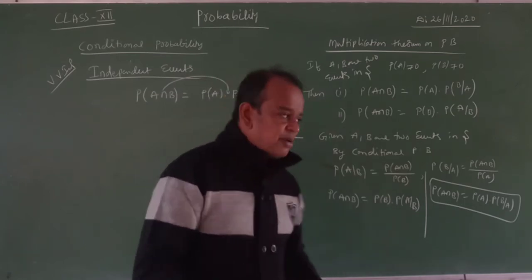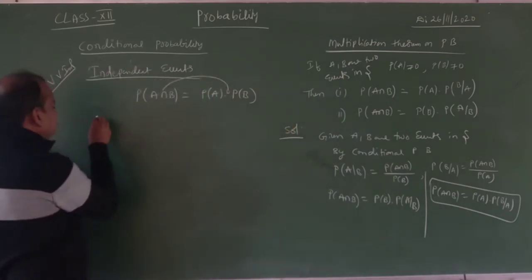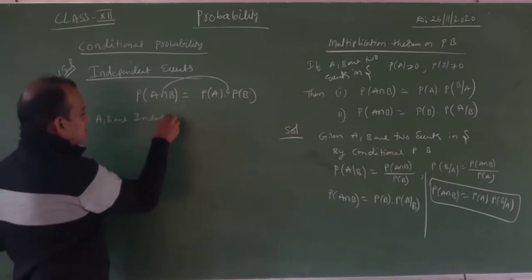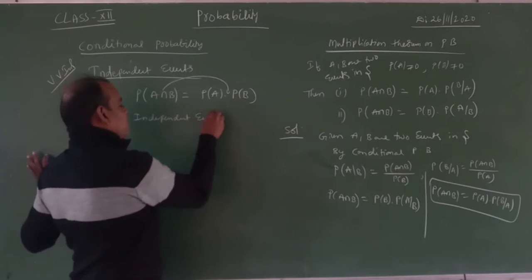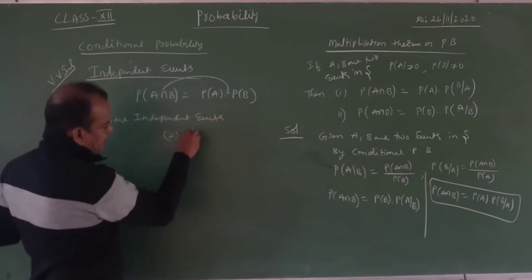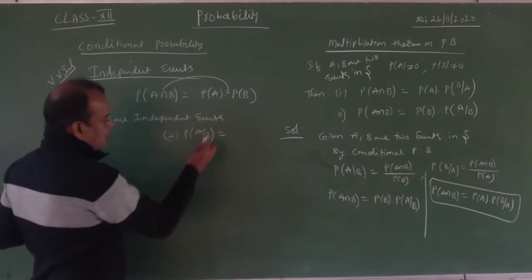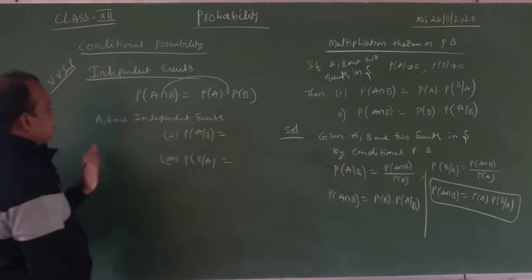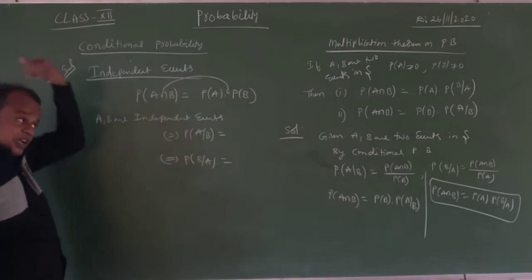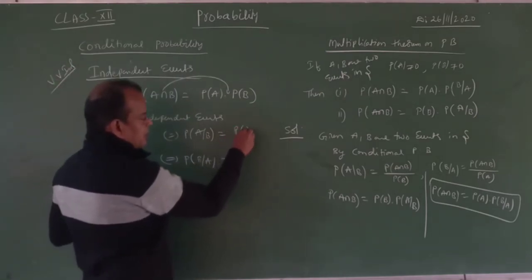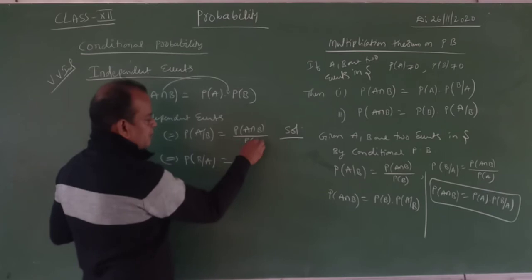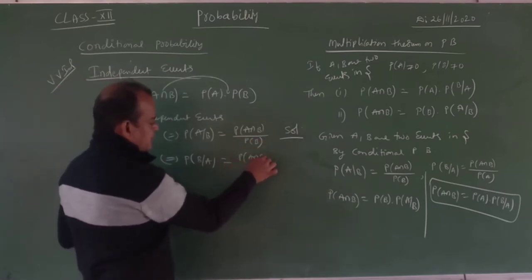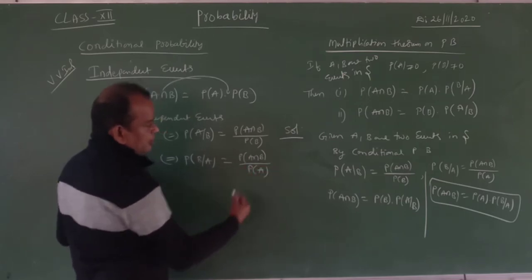For suppose A, B are independent events, observe that. What is going on with probability of A given B? What happened? Probability of B given A, what happened? These are independent events. We know the formula. What is the formula of probability of A given B? A intersection B by probability of B. And probability of B given A means probability of A intersection B by probability of A. I hope that you understood or not?